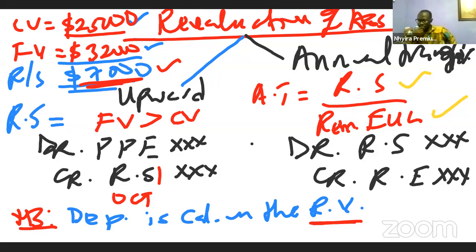Damilari said, is there something called write back? Is that the same as an annual transfer? I've not really heard the word write back before, but if it is in the context of the excess depreciation that is being charged, then the annual transfer could be the same as the write back. But the truth is, I've not really heard that word. Maybe I might have heard, but I don't remember really about it.